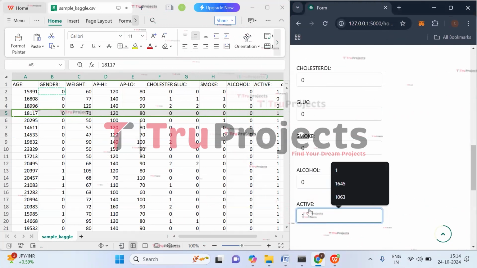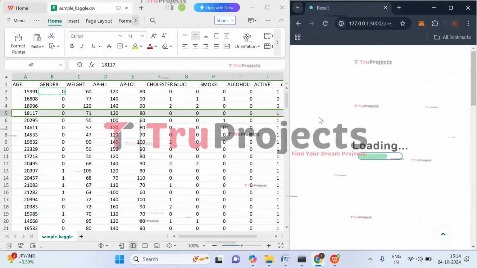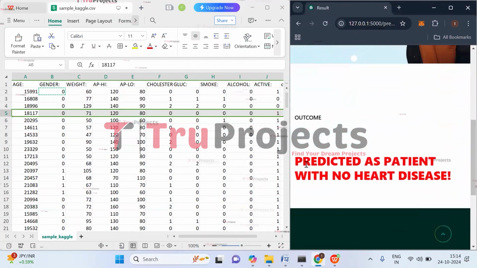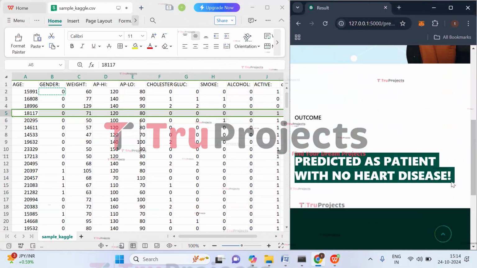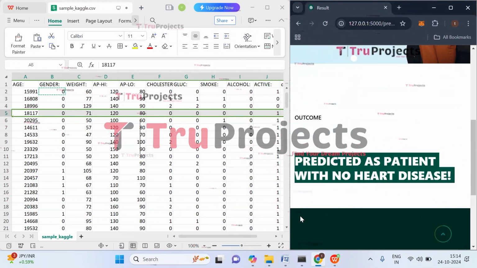Now click on predict. So based on the given information, here we got the prediction that the patient has no heart disease. So the application is predicting the patient has no heart disease.